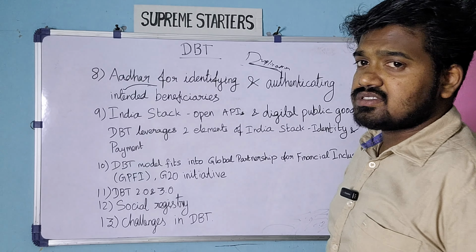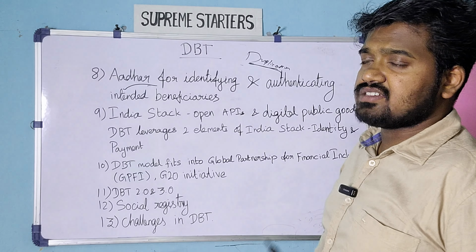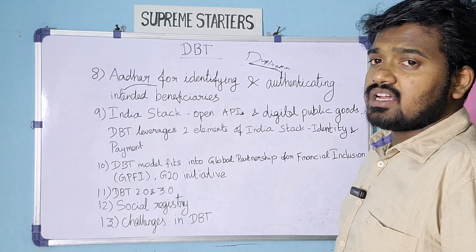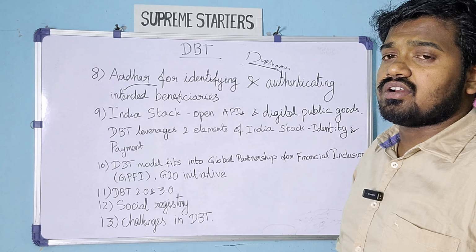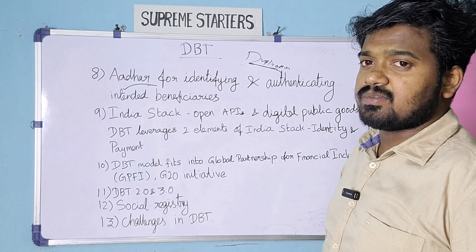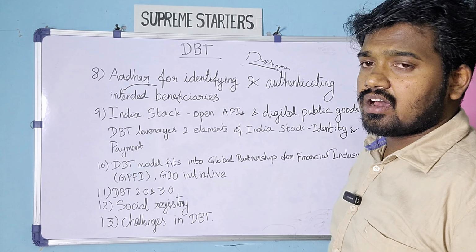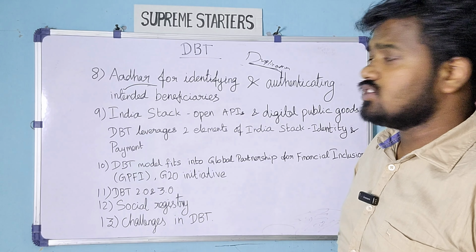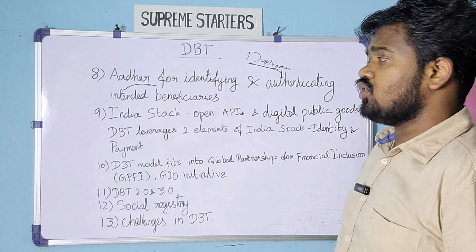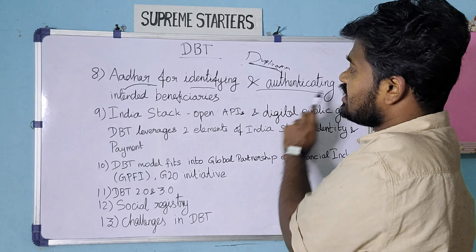Also, for example, if one person is getting benefits from the old age pension scheme, and the same person is getting benefits from another scheme which he is not eligible for by way of date of birth misrepresentation. Like in one ID card he will have one date of birth, and in another ID card he will have another date of birth. So he will claim for both schemes. Those things are eroded because in Aadhaar you can have only one single date of birth. You cannot duplicate in that kind of scenario either. So Aadhaar is mainly used for identifying and authenticating the intended beneficiaries.